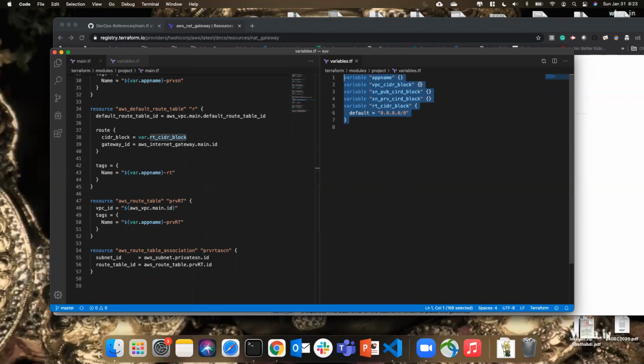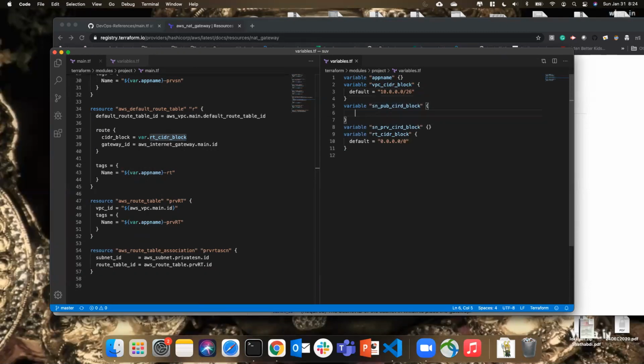Rather than leaving these empty, let me also put in some defaults, so in case someone directly uses this, the VPC doesn't ask for any variable creation. I'm going to give defaults here as well. Default is equal to 10.0.0.0/26. I use our basic example one.